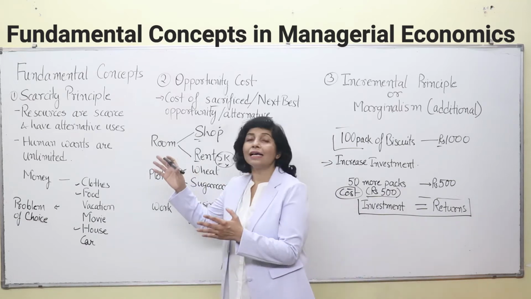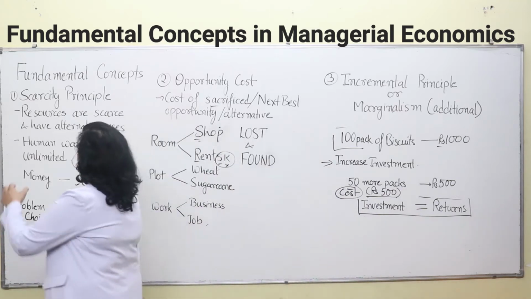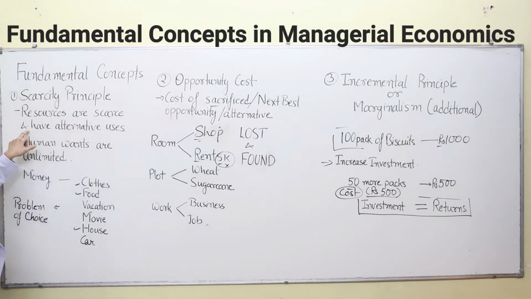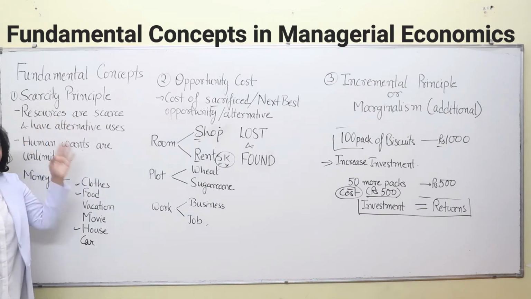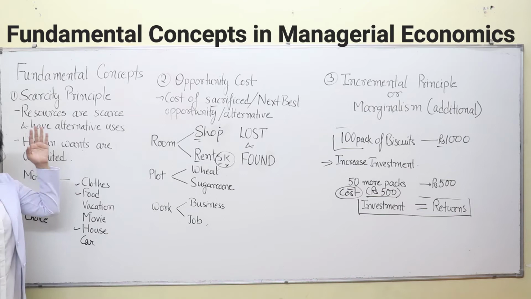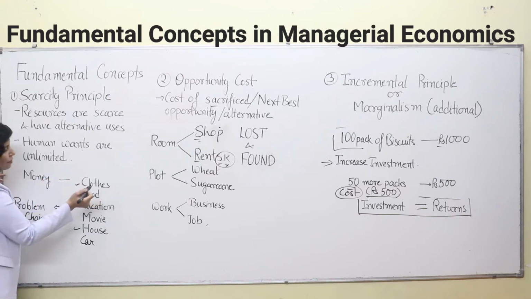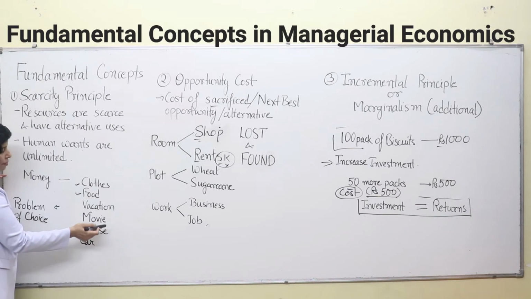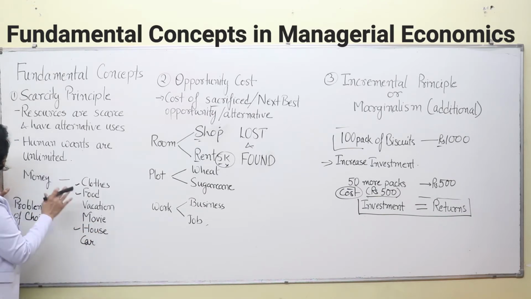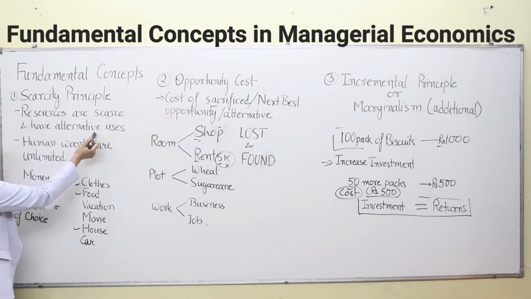So in that case, the scarcity principle tells us that resources are scarce and have alternative uses. Resources are always scarce in comparison to the amount that we want, and they have alternative uses. That means they can be put to different uses. Like take for example money. You can buy clothes with money, you can buy food with money, vacation, movie tickets, house, car and whatnot. You can buy anything with this money. So it has alternative uses.